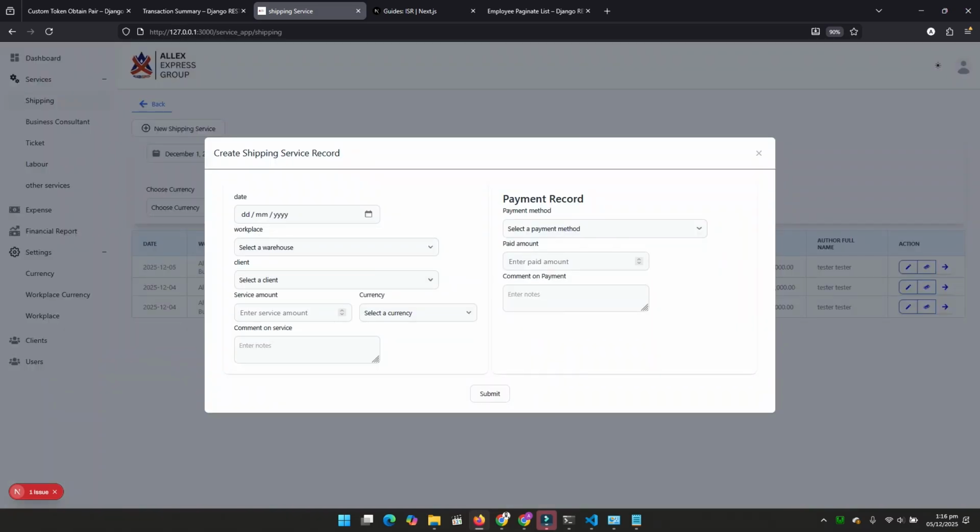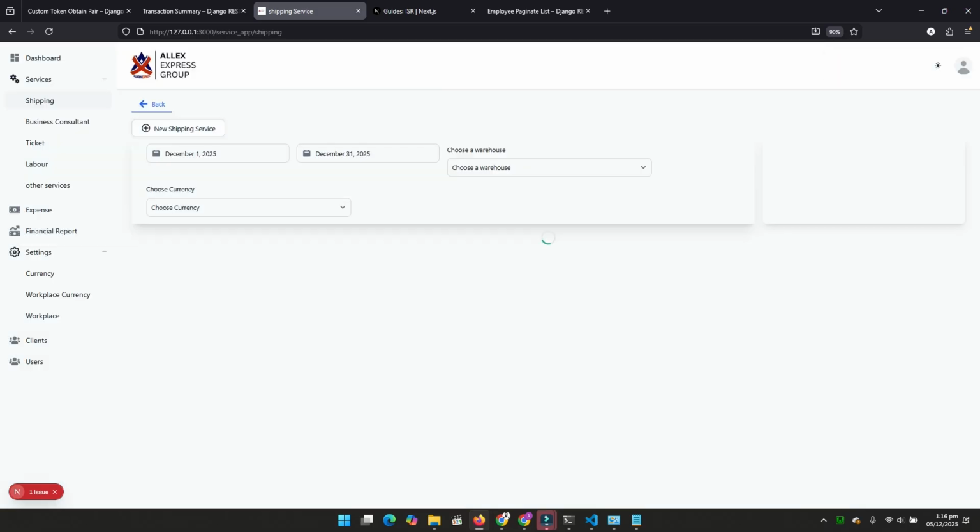Suppose today I am a super user, I can see everything, so I can create one. I can say for this client the service is 4,000, and Dubai is attached only to Dirham, and the client has paid, for instance, 1,000 only for now.